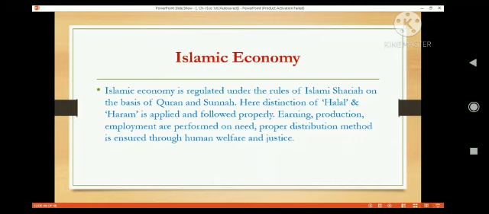So justice is the main thing in the Islamic economy. The aim is not profit, the aim is need, and human welfare is the main motto. All rules and regulations are run on the basis of the Quran and Sunnah, that is, through Islamic Sharia.